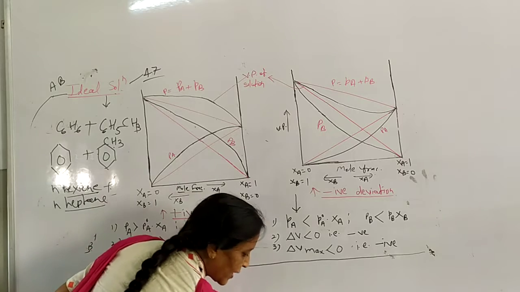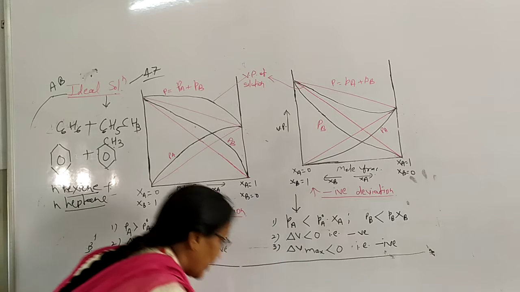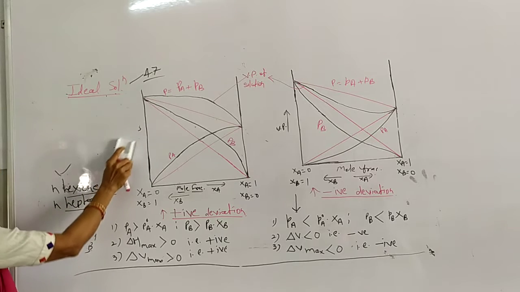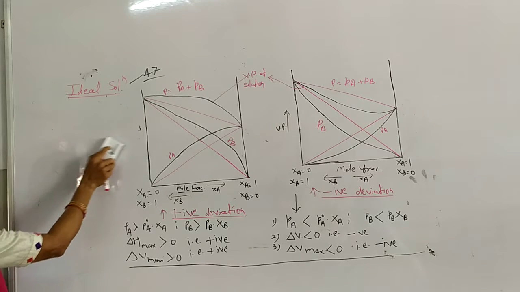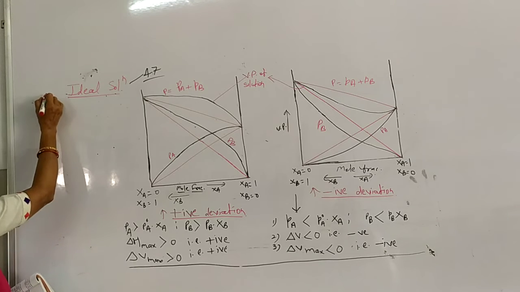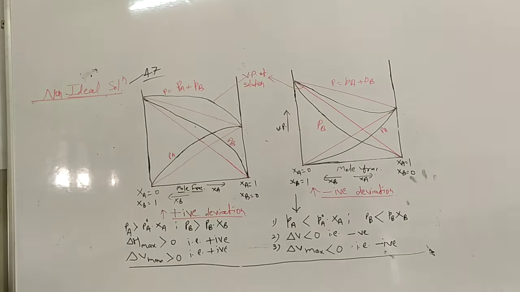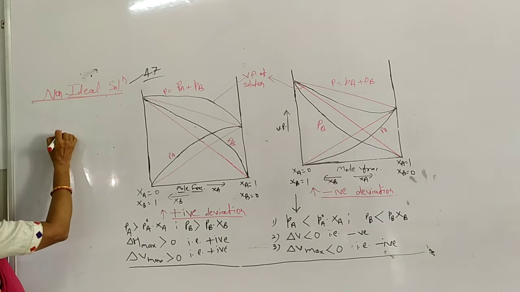Now, the second one is very important. Here we are going towards non-ideal solution. Non-ideal solution is very easy. It means the solution which does not obey, or does not show, the vapor pressure effect or concentration effect according to Raoult's law. Such solutions are known as non-ideal solutions. Here I will write, now this is our second one, non-ideal solution. And entire range, here one word is coming, students. Here entire range.